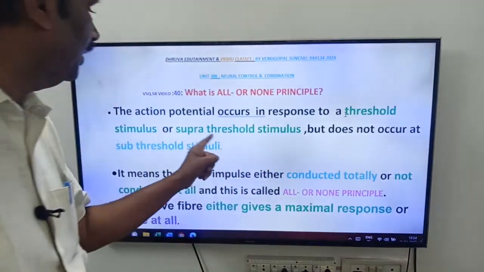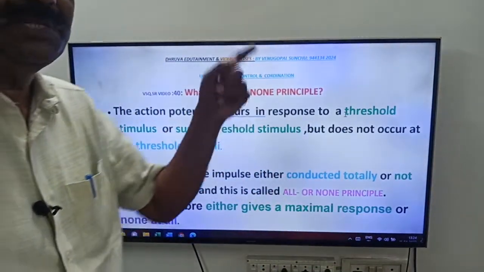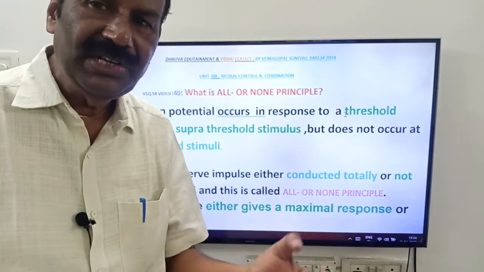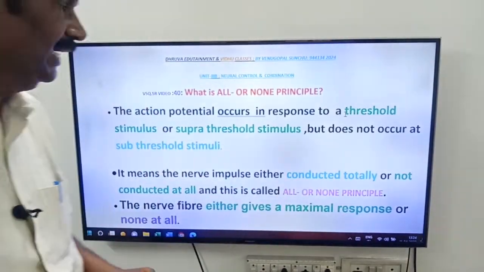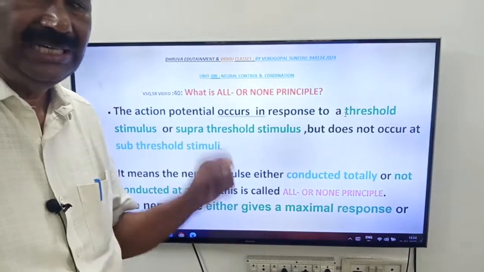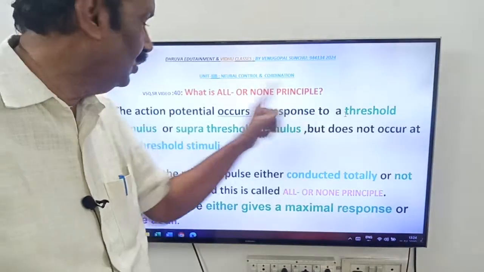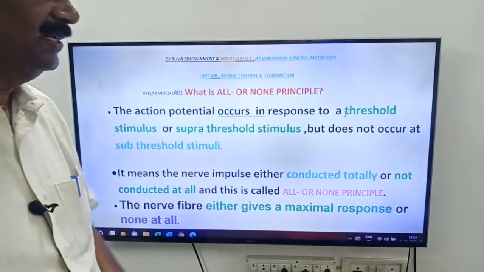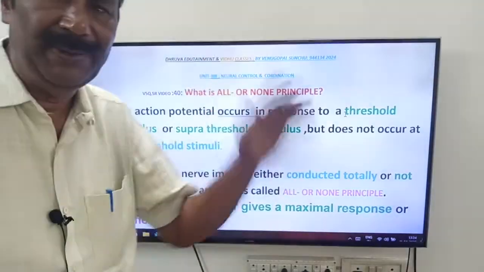It can also respond to more than the threshold value. That is called supra-threshold stimuli. But it does not respond to sub-threshold stimuli. What are sub-threshold stimuli? The stimuli which are lesser than the threshold stimuli. Once again, in a nerve cell, the action potential occurs in response to a threshold stimulus or supra-threshold stimulus, but it does not occur at sub-threshold stimuli.